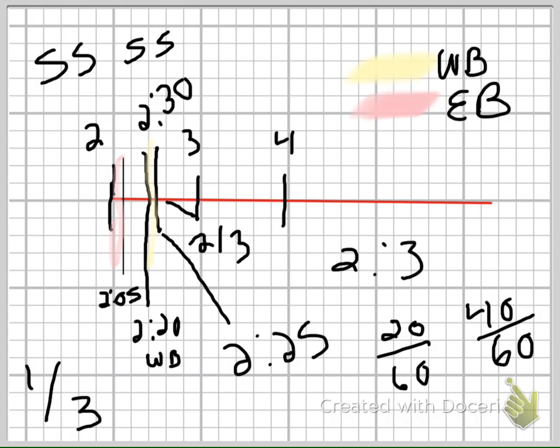Well, we already know that the number of favorable outcomes for getting on an eastbound train is 2. That's represented by the 40 minutes out of 60. And the number of unfavorable outcomes is 1. That's represented by the 20-minute time period here, where if you arrived in this time period, you'd be getting on a westbound train. And so the answer to that one is 2 to 1.